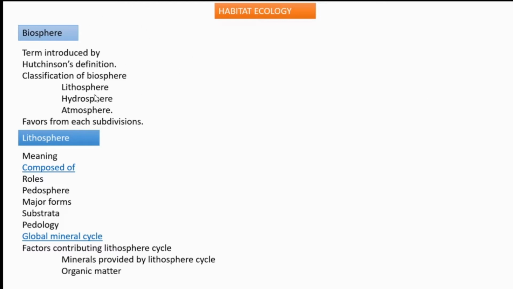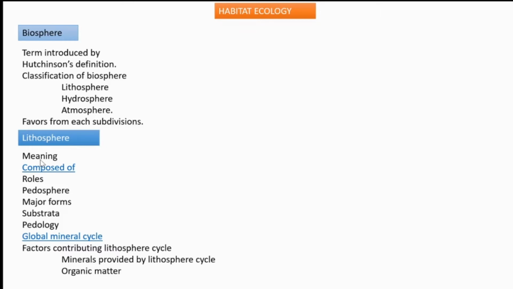From lithosphere we are getting solid components like soil and rocks. From hydrosphere we are getting oceans, lakes, rivers. From atmosphere we are getting the gases, different types of gas.